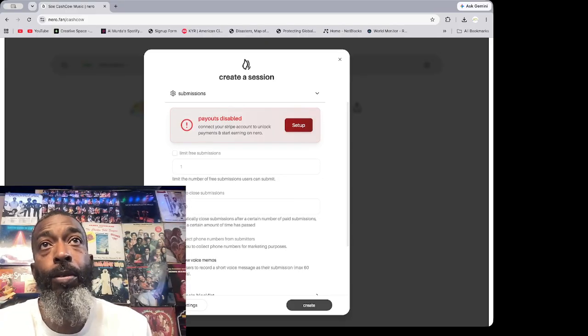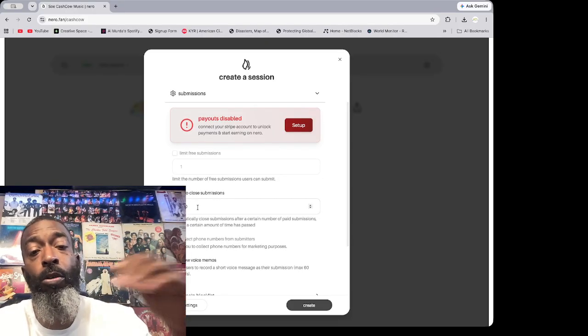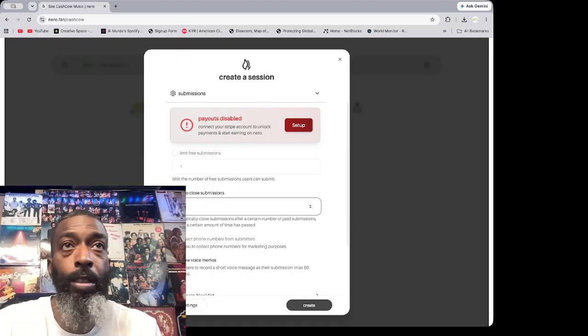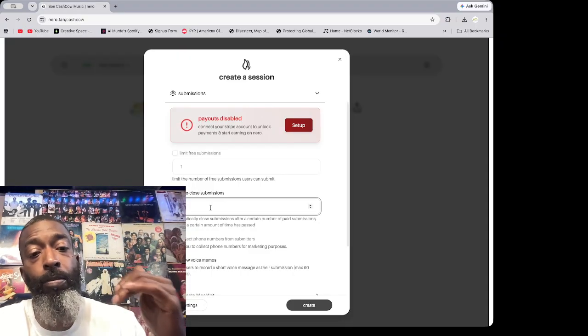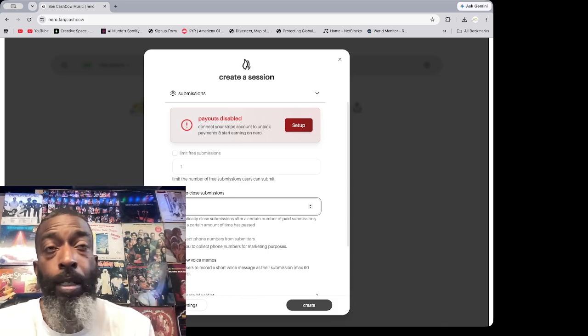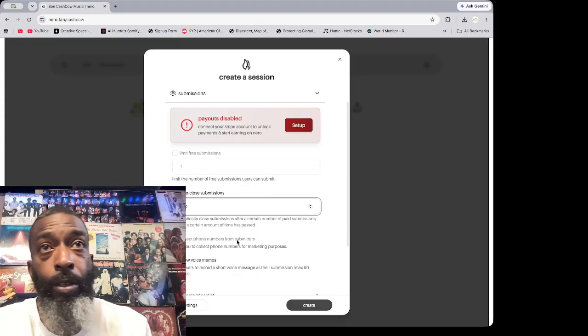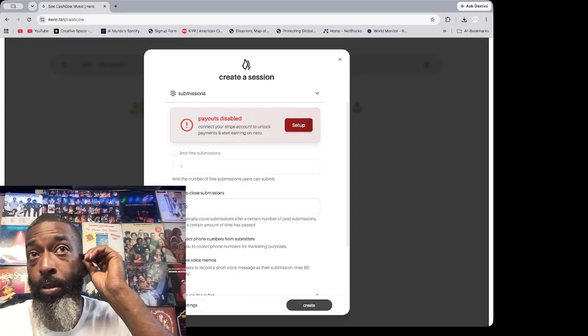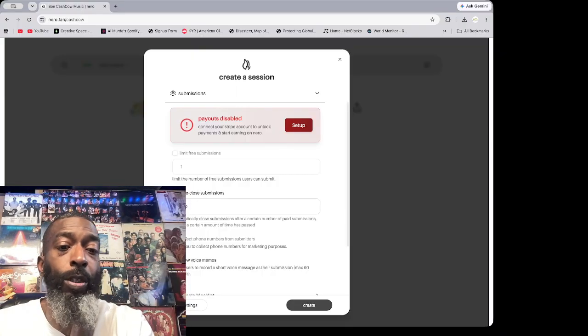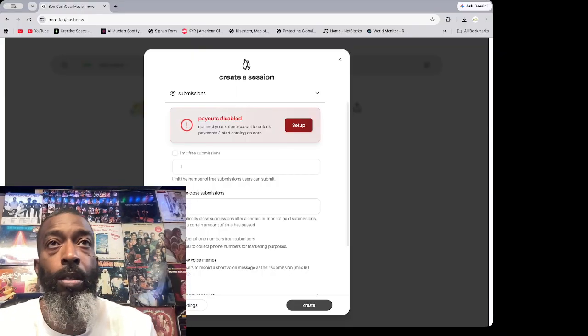Here you've got a limit. You can limit the number. You can give it an auto close submission. So just say, today I'm only taking 30 submissions. You put it on 30, and once it gets to 30 submissions, it'll automatically close those submissions up. But you can leave it on 100 and just let people continue, depending on how long you're gonna go, and you can always end the session when you want to.